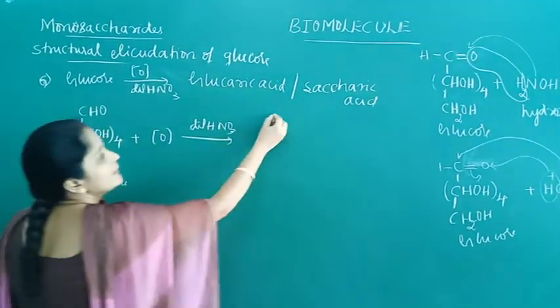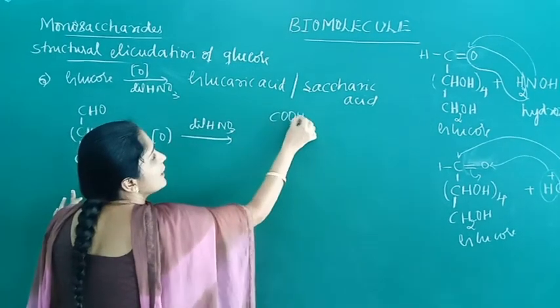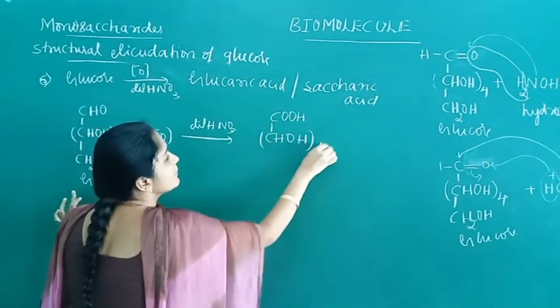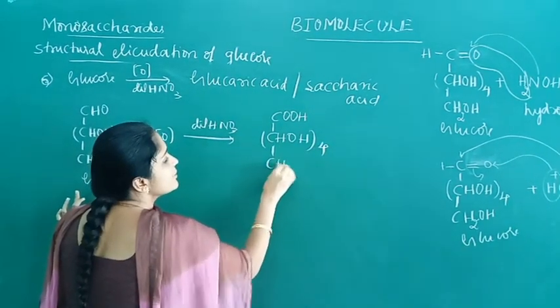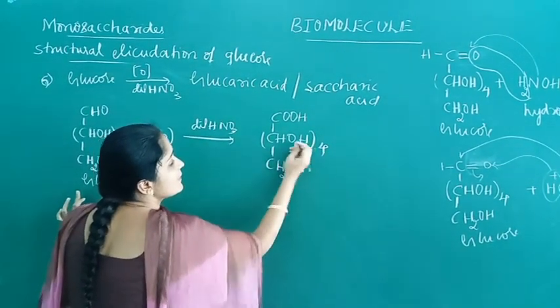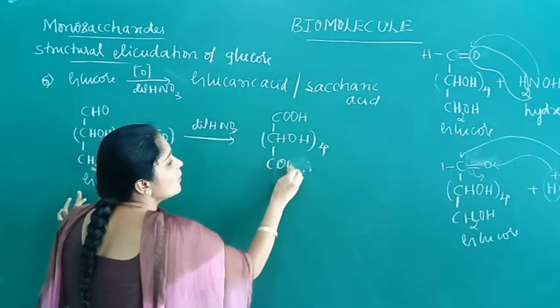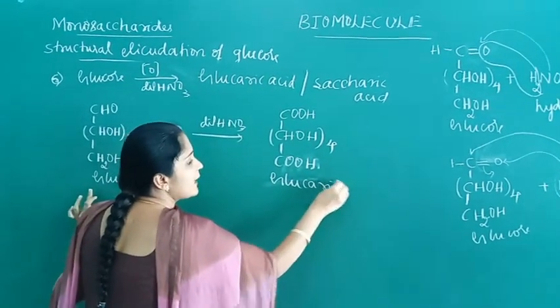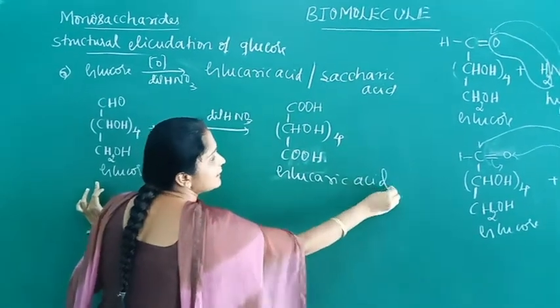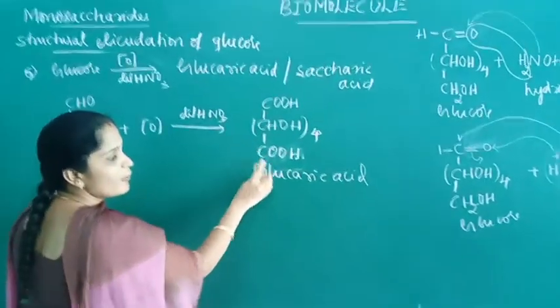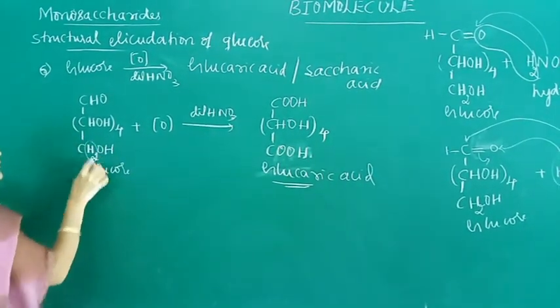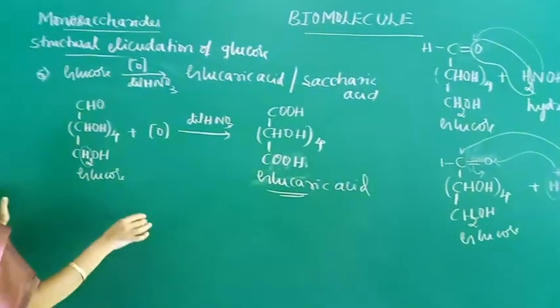So we get this structure: COOH, CHOH 4 times and COOH. This is glutaric acid or saccharic acid. During the formation of this product, 2 hydrogens will be lost as water.